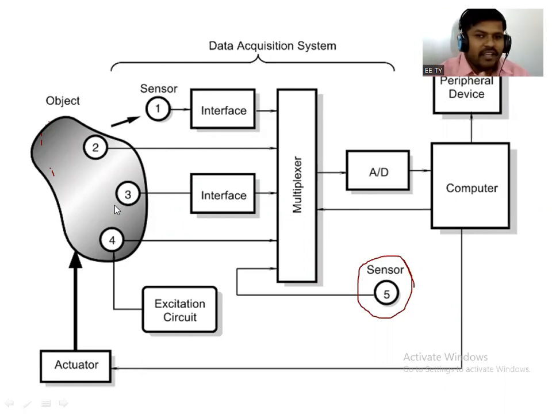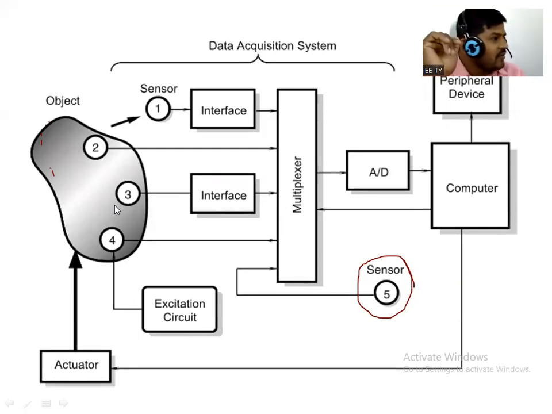Okay, so see, in that large system we are considering one data acquisition system and its control equipment, and we are using multiple sensors. There are 5 sensors that can be used. In that, sensors 2, 3 and 4 are on the object or it may be in the object. Sensor 1 is not in touch with the object, that means it is a non-contact type sensor.